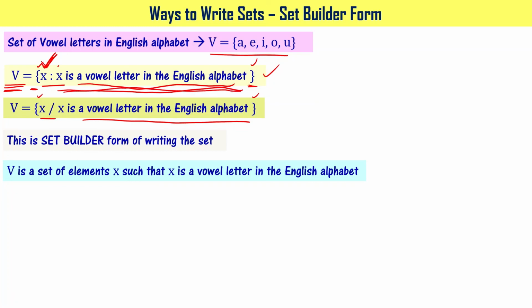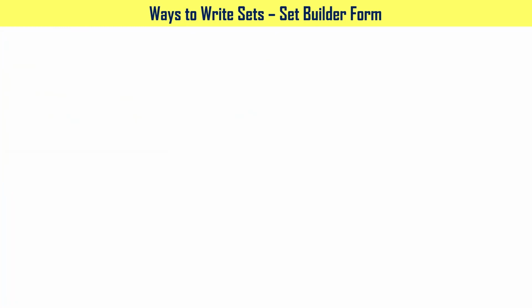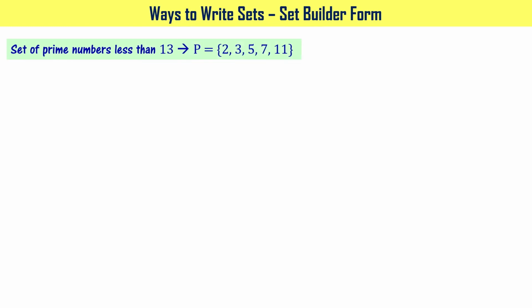Now you have seen this, right? Let's write this for another set. Set of prime numbers less than 13. You have written that already in roster form, right? P is a set of elements 2, 3, 5, 7, and 11. It is written in roster form. We want to write this in set builder form.